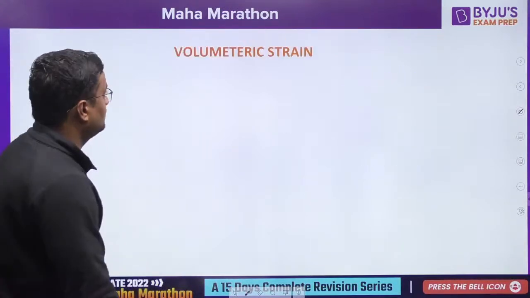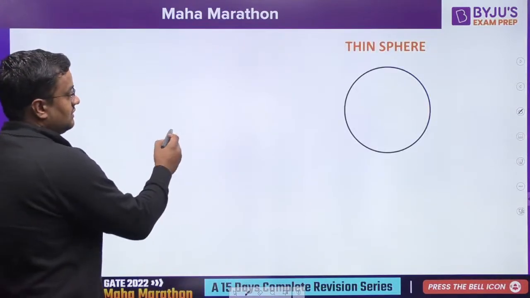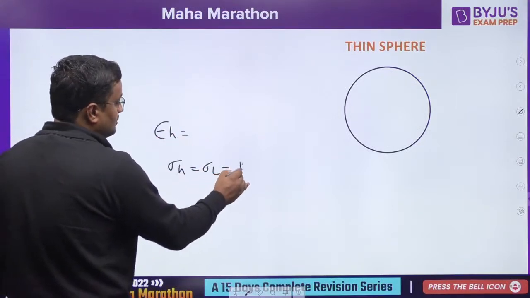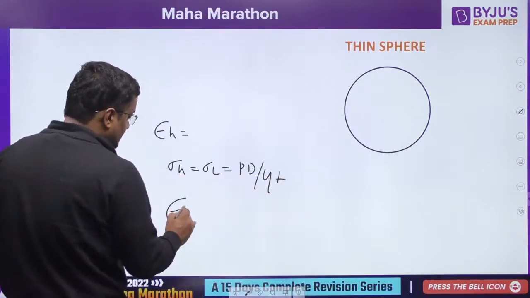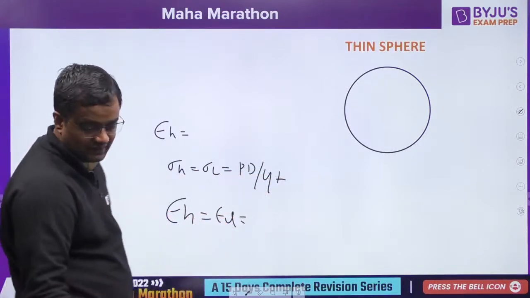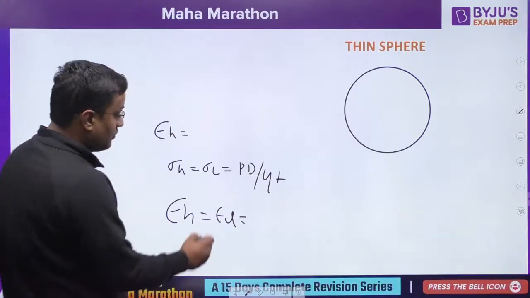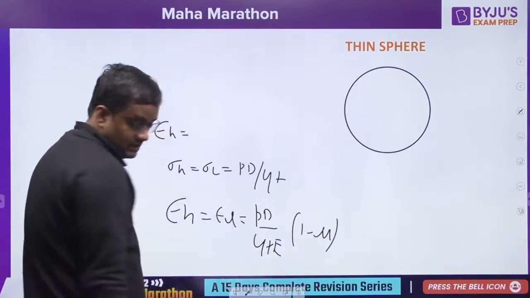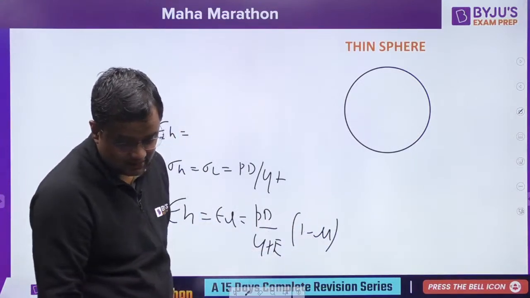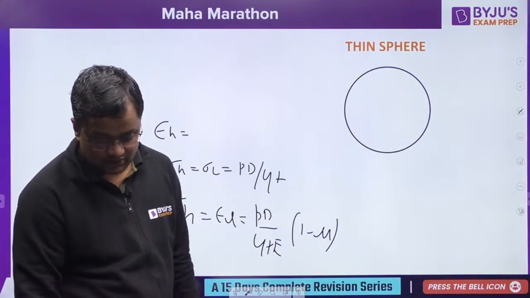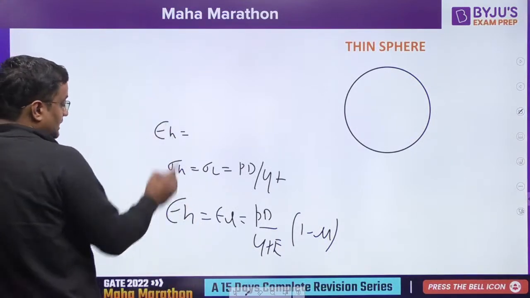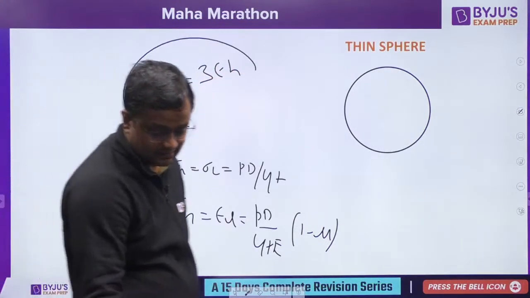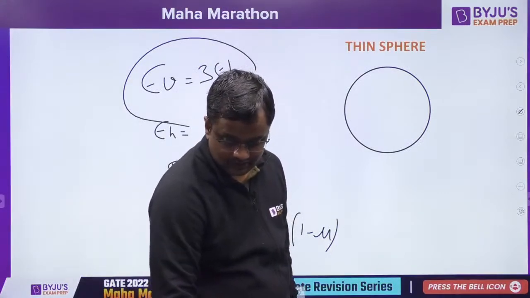Okay, similarly for this we have done, shear stress we have done. Sphere, it is symmetrical. So sigma H is equal to sigma L is equal to PD by 4T, and epsilon H is equal to epsilon L with the same concept that we have done earlier. It will be PD by 4TE into (1 minus mu). And tau max here, guys, you can find with the same concept, and volumetric strain here will be 3 times of this, 3 epsilon H, that will be the volumetric strain.